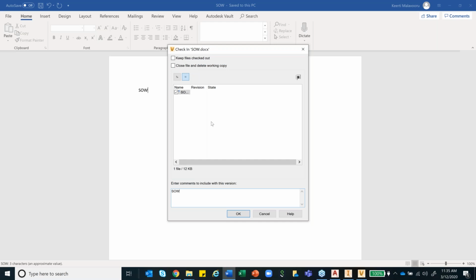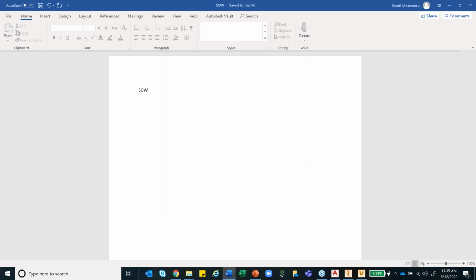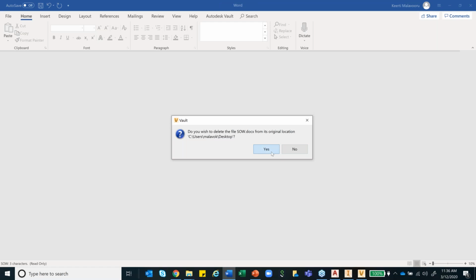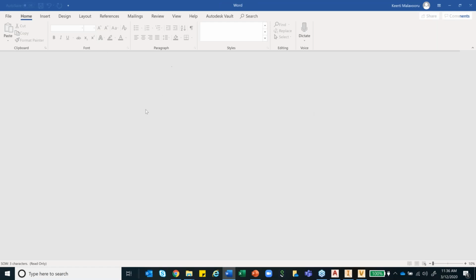Now, a couple of things that are interesting here is I can also enforce this. What this means is close file and delete the working copy. So if you want to enforce that people should not have a local copy in their system, the admin can go ahead and enforce this as well. So I can just close the file and delete the working copy. The moment I do that, my file is gone. So I don't have a local copy available in my system at all.